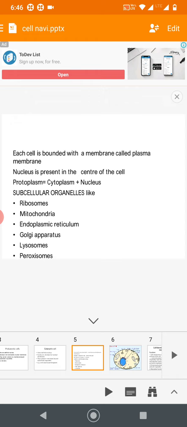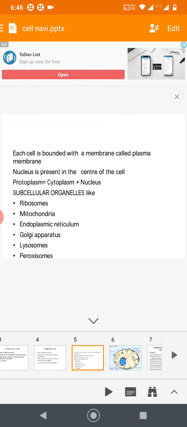So the nucleus is present in the center of the cell. There are two terms you know already, I think. Protoplasm, cytoplasm, nucleus we call. See, without the nucleus it is cytoplasm. With the nucleus, cytoplasm plus nucleus, it is protoplasm. Okay.